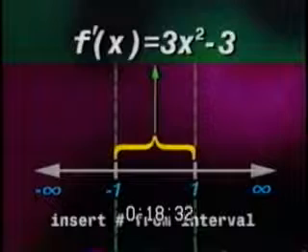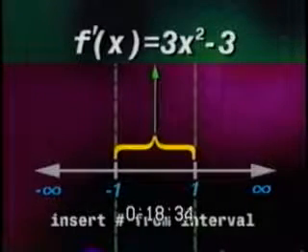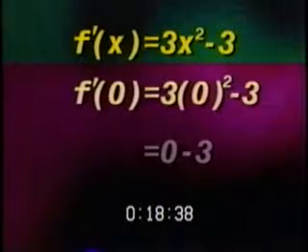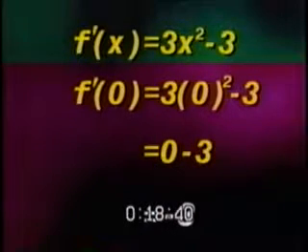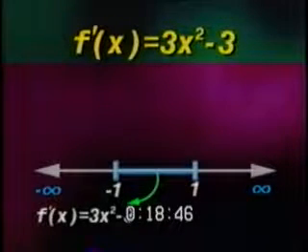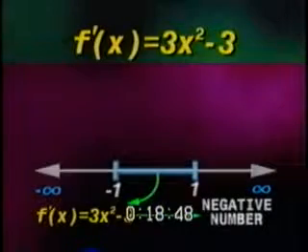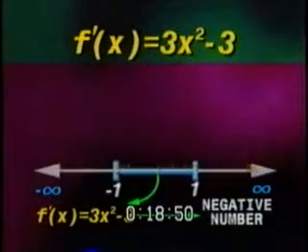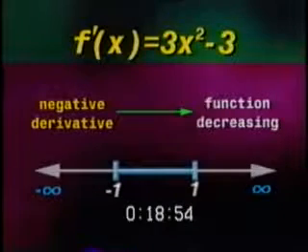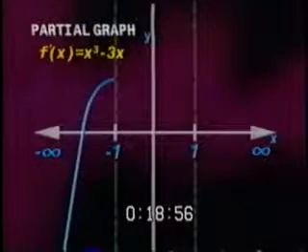Let's try inserting a number from this interval into our derivative equation. How about 0? Multiplying out, we get a derivative of negative 3. Based on this information, we know that if we substitute any number from that interval into the derivative for x, we will get a negative number. And as PIN tells us, a negative derivative means the original function is decreasing over this interval. We can see this on the graph of the function.